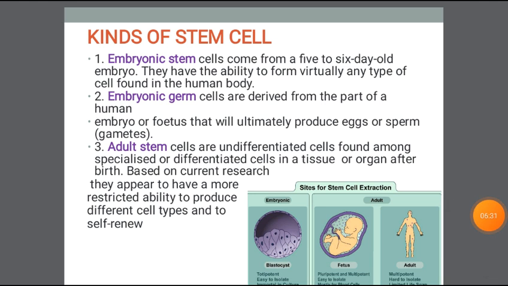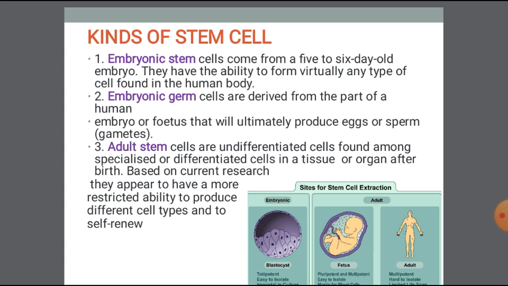Then we go for kinds of stem cells. There are three kinds of stem cells. First one is embryonic stem cells, then embryonic germ cells, and adult stem cells. First we go for embryonic stem cells. The embryonic stem cells come from a 5 to 6 day old embryo. They have the ability to form virtually any type of cell in the human body. Those cells are called embryonic stem cells.